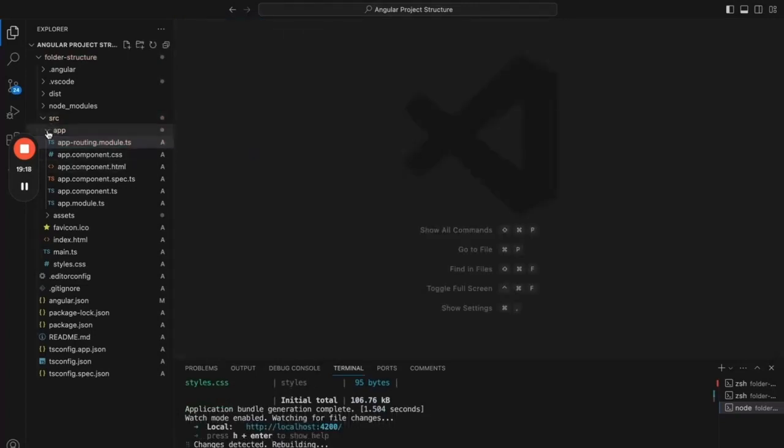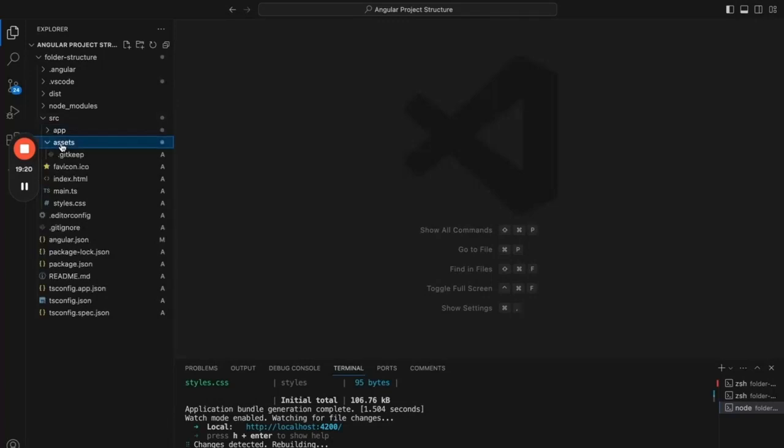Okay, the next folder is assets. This assets folder is where we can add only the images or videos, only the static content that we can place here, that is available to the app folder. The app folder is the actual application that is going to be rendered, right? If you want to use any image or video or something which is static, we can keep that in the assets folder, so that it will be available to the app folder.